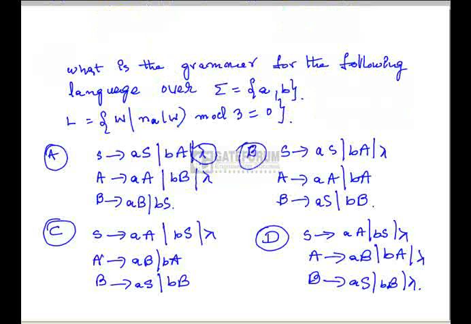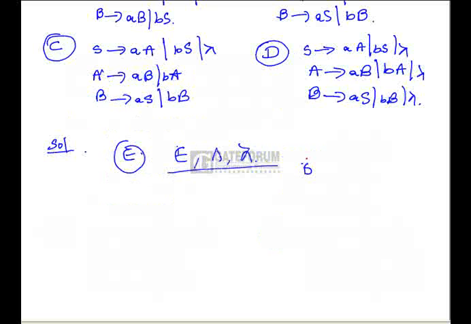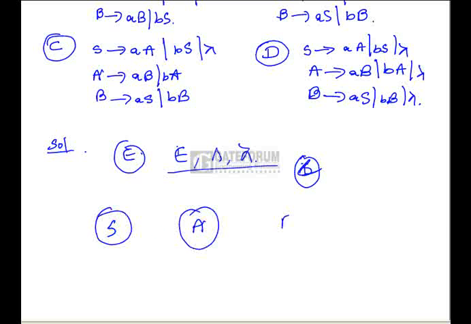So here we need to have a grammar for this. Anyway, it is a regular language, so we can have the DFA. We can have 3 states for this, S, A and B. Let us take these as the 3 states. The minimum number of a's can be 0 because 0 is a multiple of 3. So the starting state can be a final state, and epsilon is accepted.